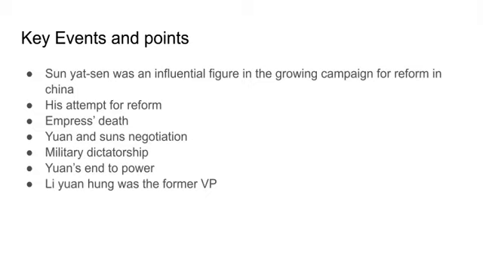Li Yuanhong became president with no support, causing China to have hundreds of small states with violent warlords determined to gain wealth and power. The warlord armies rose from 500,000 to 2 million people in a span of 12 years. And by 1918, China officially became weak and had limited authority in their country. The social and economic reforms were bad, and warlords helped disintegrate their country as a whole.